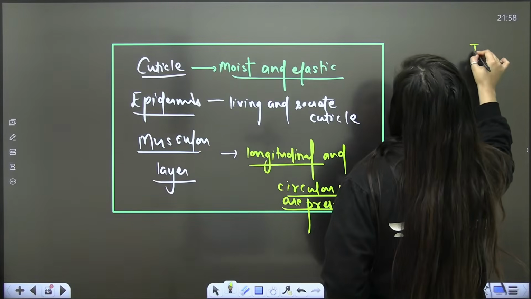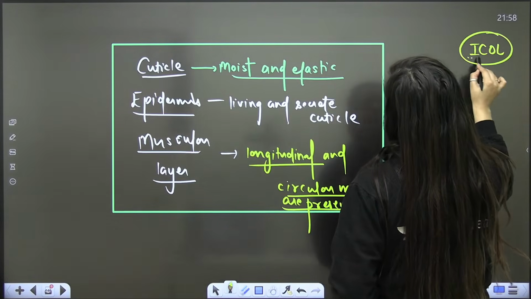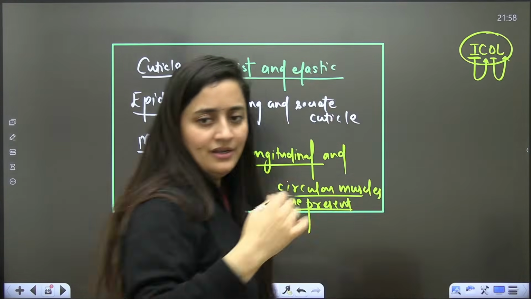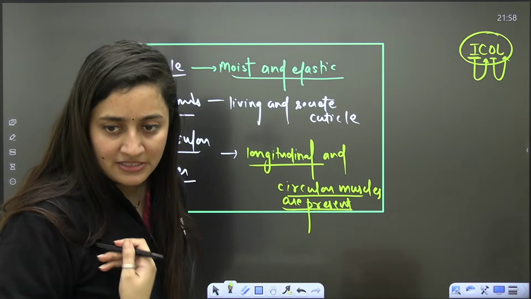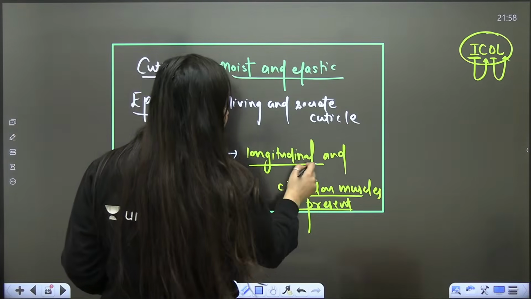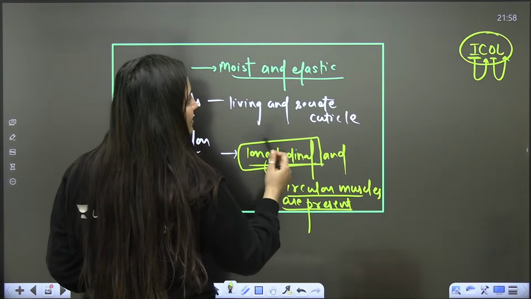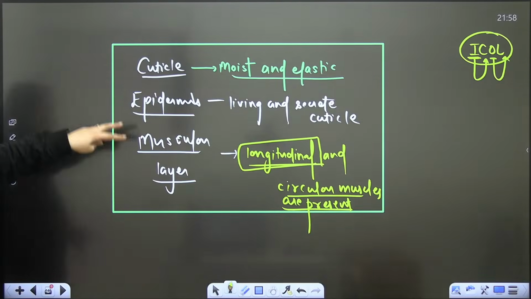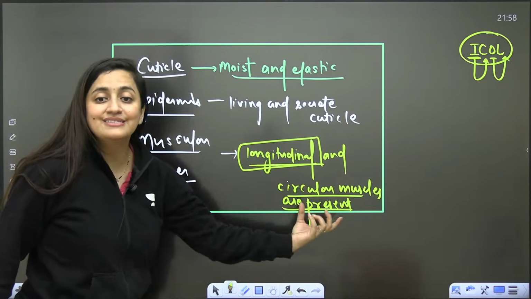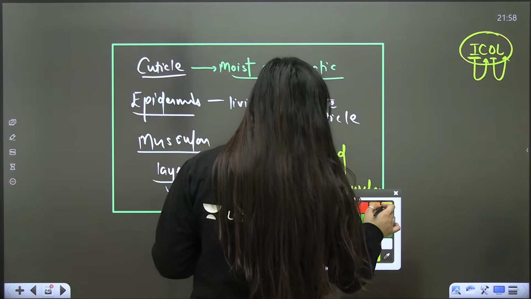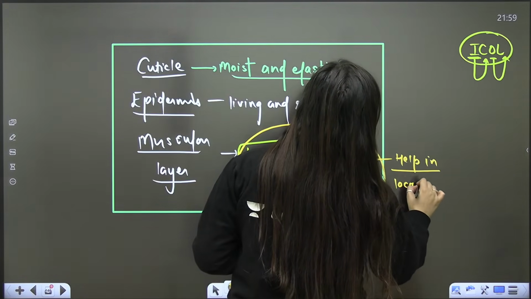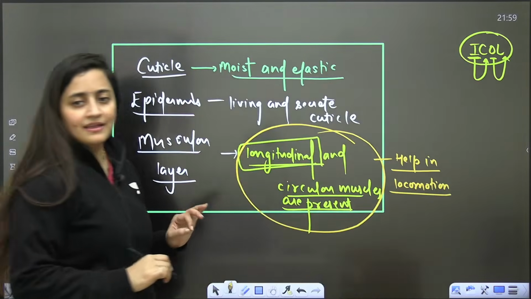In our case it is ICOL, meaning we have inner circular muscle and outer longitudinal muscle. I'm talking about humans. Our inner muscle is circular and our outer muscle is longitudinal. But here the inner muscle will be longitudinal and the outer will be circular. But muscle layers are definitely present, and these layers will help in locomotion. Is that clear?